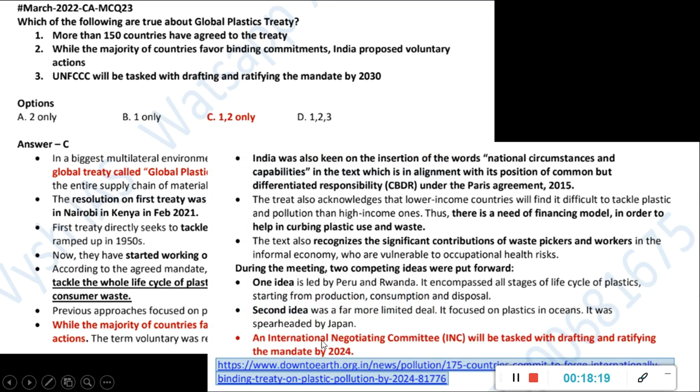And the International Negotiating Committee, a committee that will be set up, will be tasked with drafting and ratifying the mandate by 2024. It's not the UNFCCC. So like this, very small things UPSC will tweak in the statement to make it false. If you are not very clever, you will not be able to solve it. This is taken from Down to Earth magazine. That's why I'm telling you, whatever is needed for your UPSC will be covered in our current affairs magazines. So please see to it that you are following this.